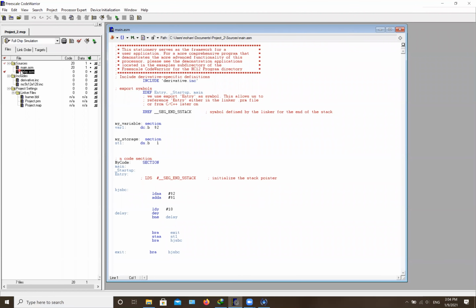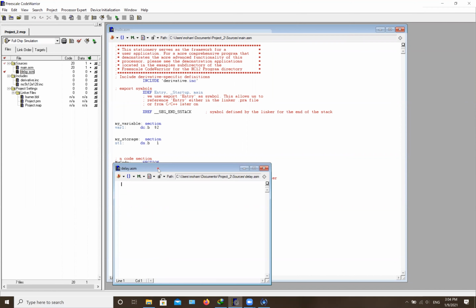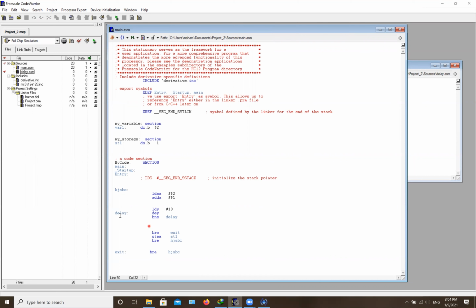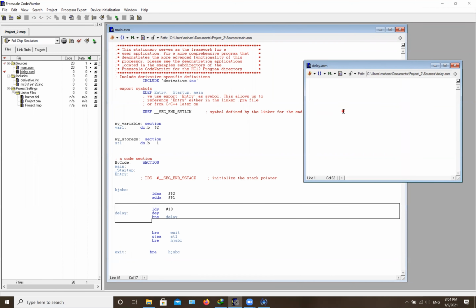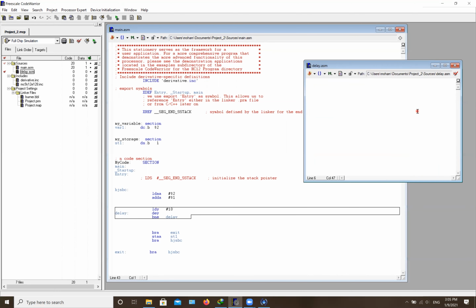In order to write the delay code, or if you want to put the delay in that file, this is what you're going to do. If you remember, last time we talked about coding, we wrote a delay code in our program. What I want to do is write my delay code in another file. Basically, you need to copy and paste that into your file. I guess I didn't copy it. Control C, and then Control V at this point.